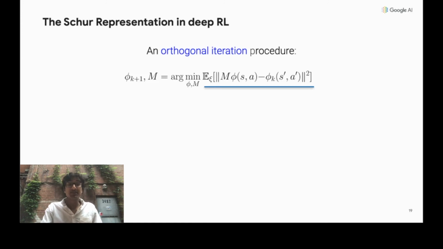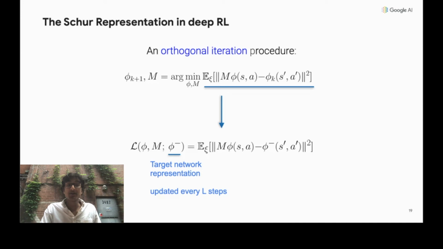To put this into deep RL terminology, we have the following loss function, where phi bar is a target network that is updated every L steps. Now, while the target network is fixed, we're trying to find an approximate solution to the argmin problem listed above. And every time that the target network gets updated, it corresponds to moving to the next step of orthogonal iteration.